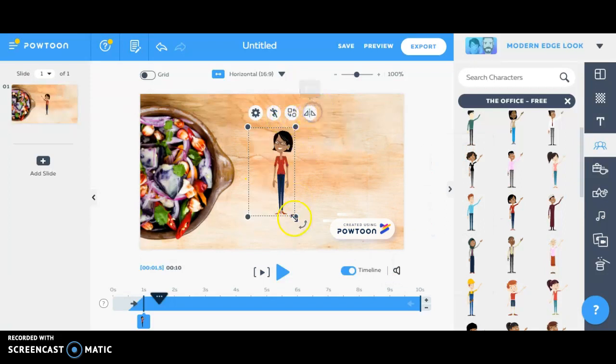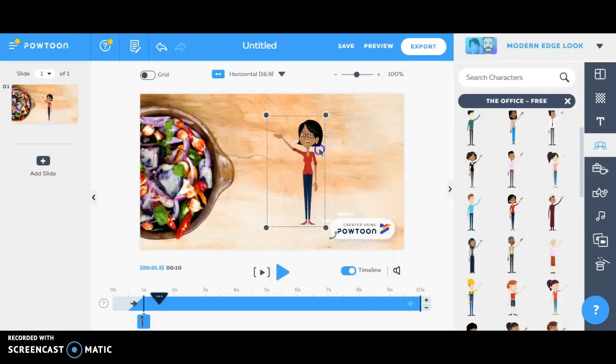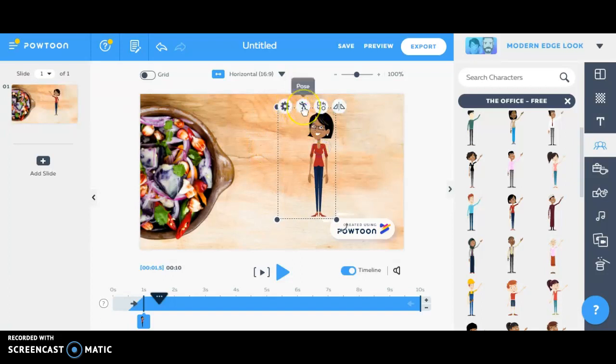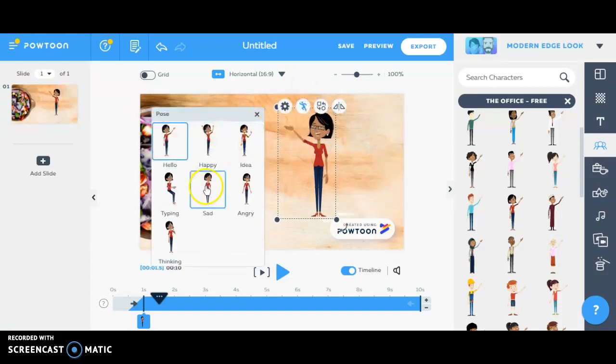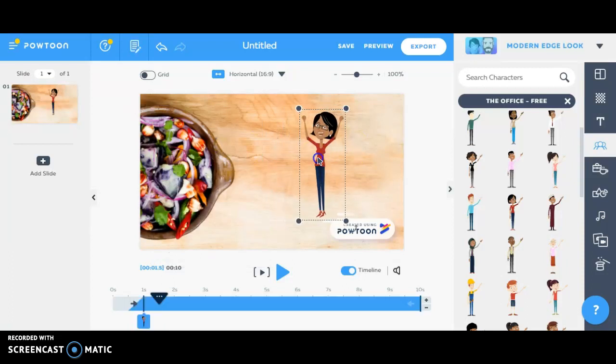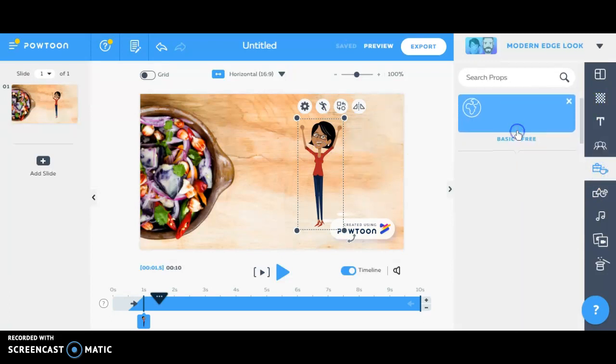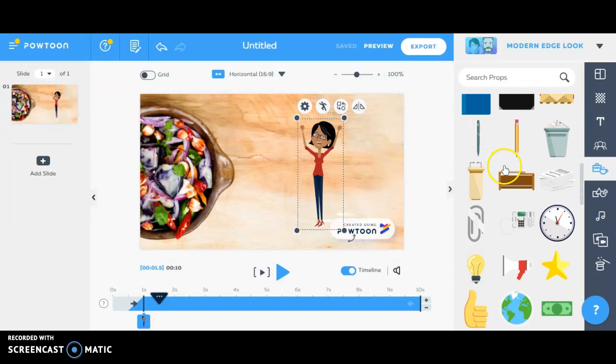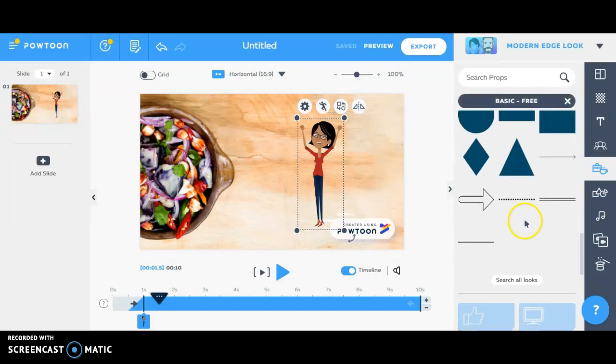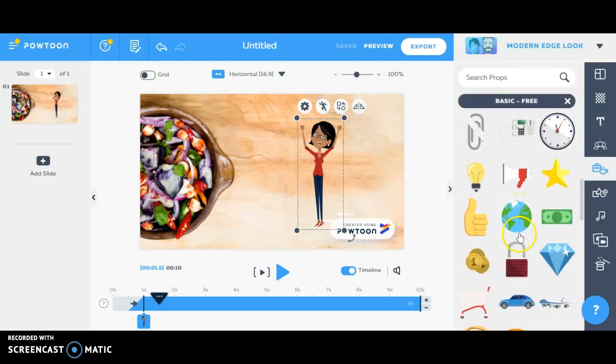So you can mirror her, you can resize her, position her however you want her. And then you can click this button here to choose what she's doing. So if she's sad, angry, happy, we're going to make her happy in this case. So now we've got our character. We can choose to give her some props. So we go over here and click props, and the basic ones are free. So there's things like computers, chairs, and whatnot. Let's give her a thumbs up, and it's going to appear.